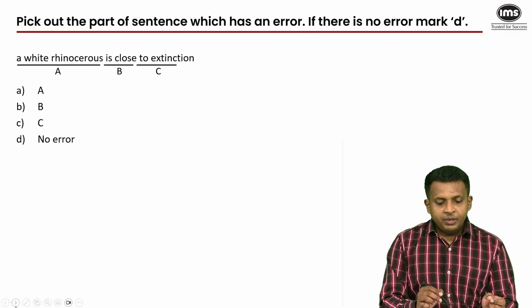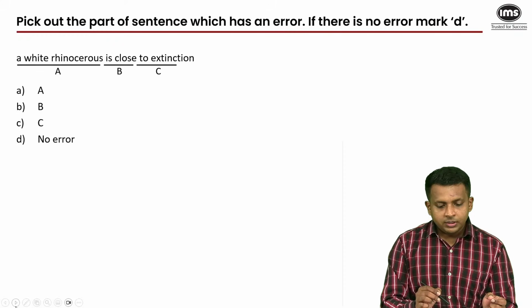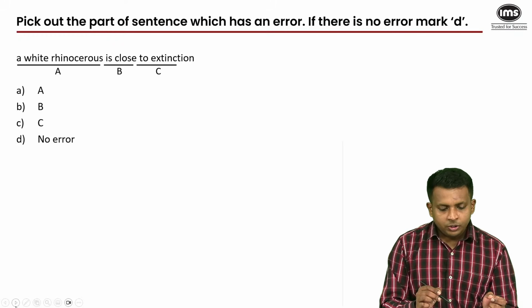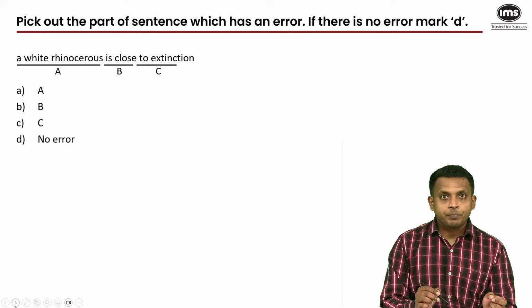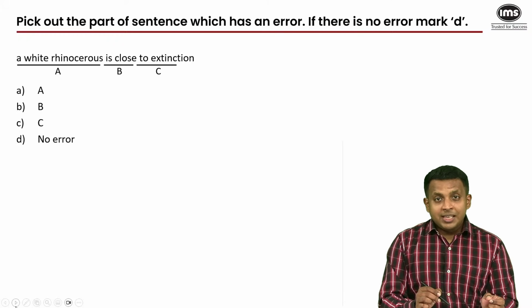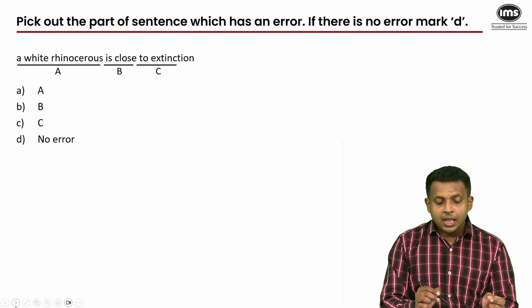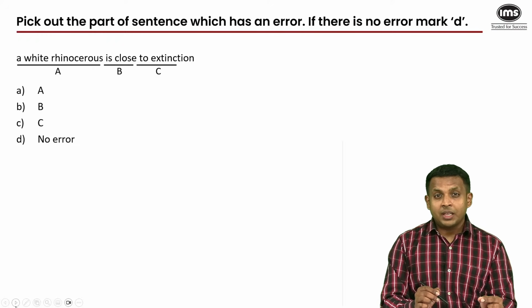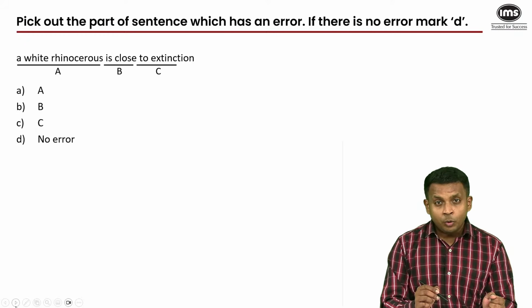Moving on, pick out the part of the sentence which has an error. If there is no error, mark D. A white rhinoceros is close to extinction. So white rhinoceros is A, is close is B, and to extinction is C. Now, some of the questions and their options I have tweaked a little bit so that I can illustrate how you eliminate options moving forward, because in the verbal ability section, unlike the two remaining sections, elimination is paramount. So in most of the questions today, that includes vocabulary, grammar, reasoning and RC, we will be figuring out why the remaining options are incorrect.